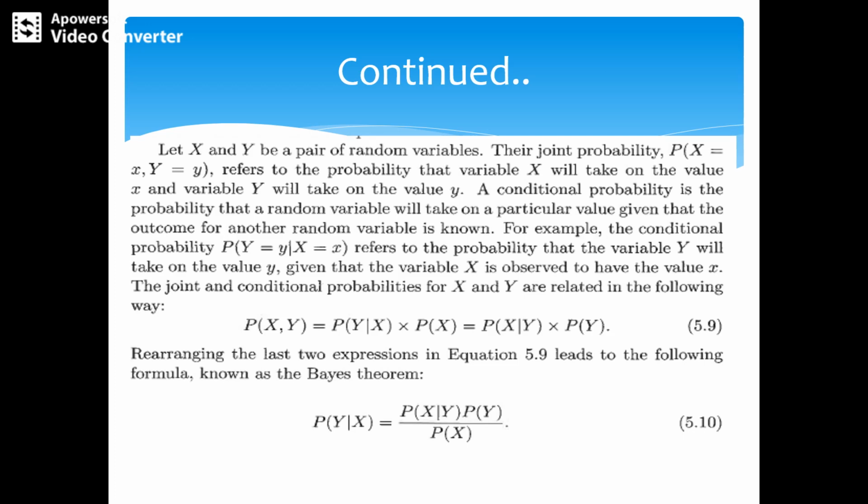So rearranging these two terms of equation 5.9, we get the Bayes theorem: the probability of Y given X equals the probability of X given Y into P of Y, divided by P of X.